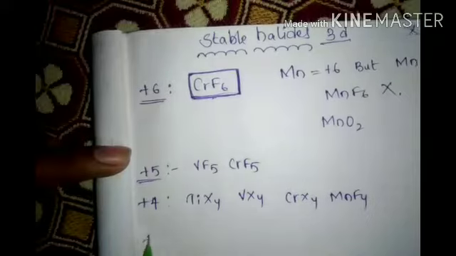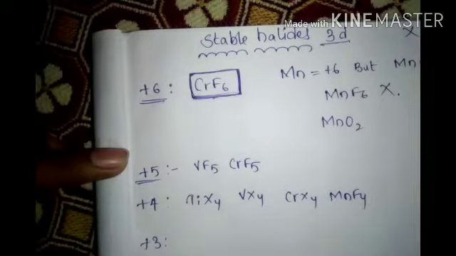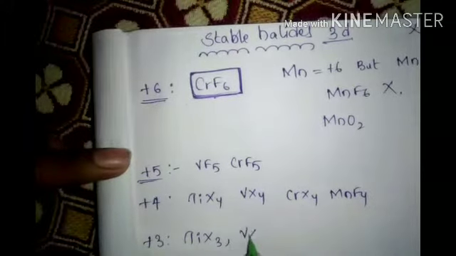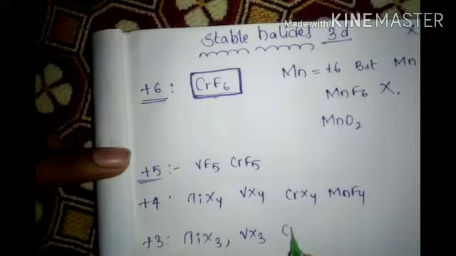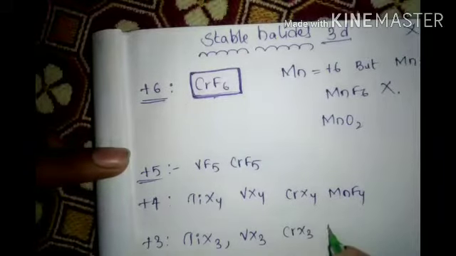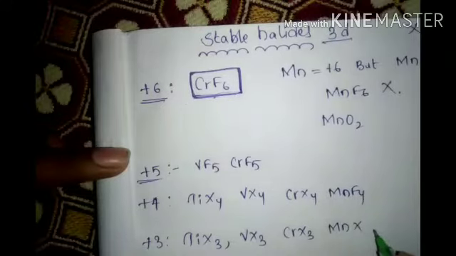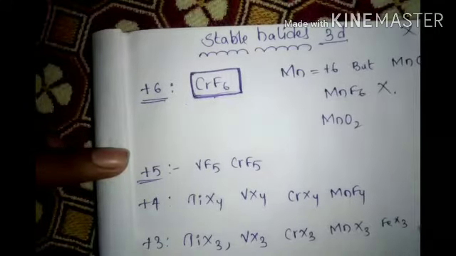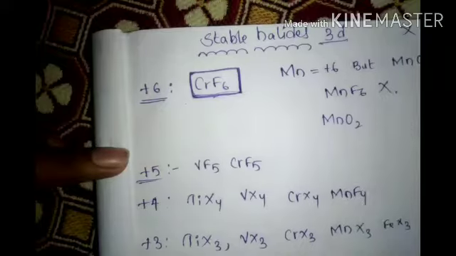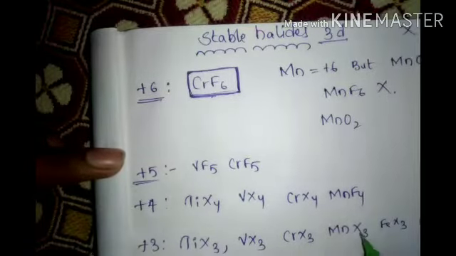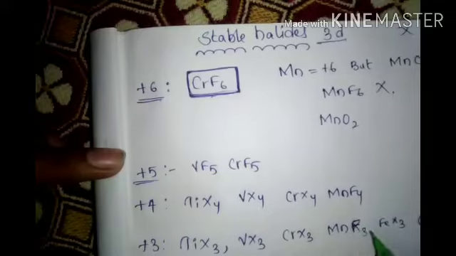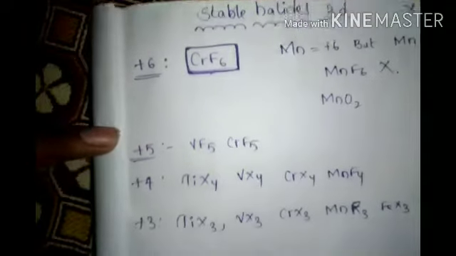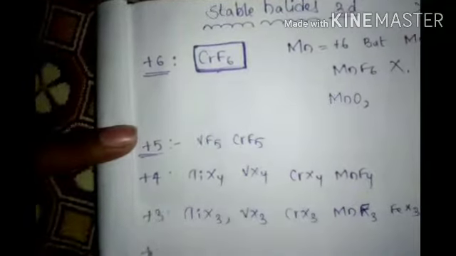Next, +3: TiX3, VX3, CrX3, MnX3, FeX3, CoF3, MnF3. Where we are taking F3, bromine and iodine are not possible there; the remaining are not possible.